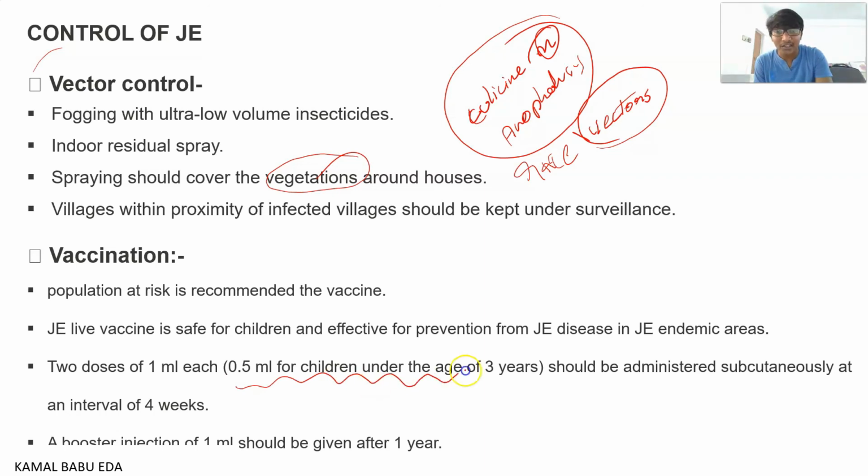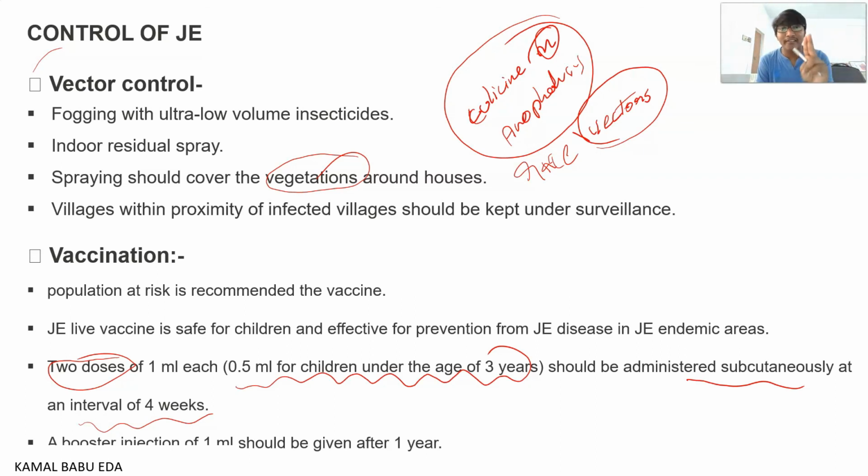0.5 ml for children under the age of 3 years is given subcutaneously at intervals of 4 weeks. Two doses are given. Children from the age group of 3 to 15 years receive 1 ml of the vaccine, given subcutaneously at a 4 week interval, with 2 doses administered within 4 weeks.